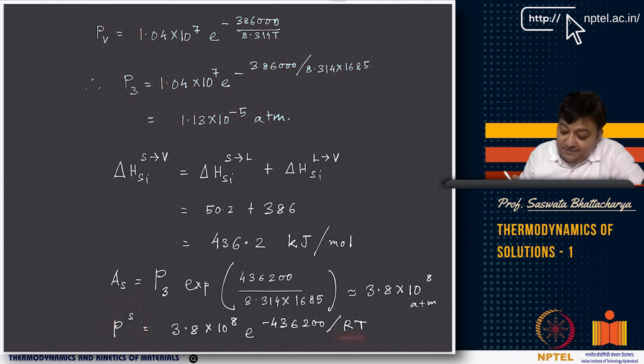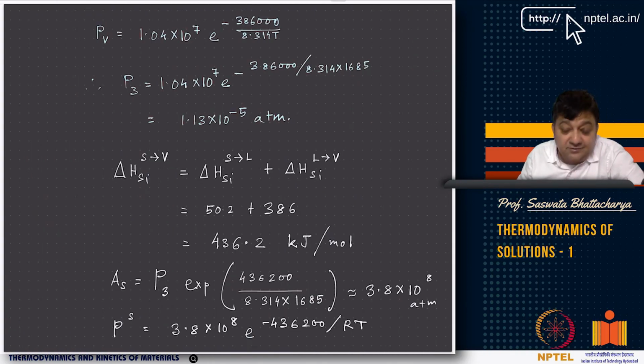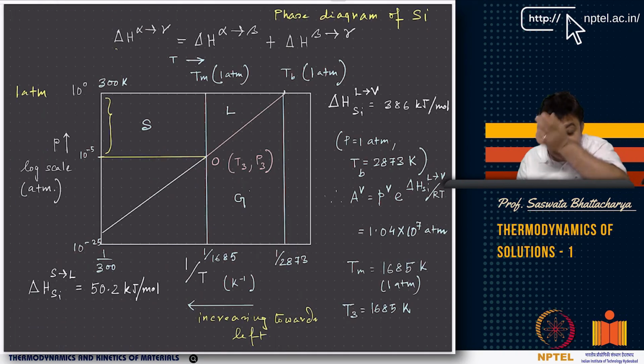Now tell me, at temperature T equal to, say, 300 Kelvin, find out what PS will be. Okay, so that is one task that you have: you find out the pressure. Now remember, PS is the pressure of vaporization.